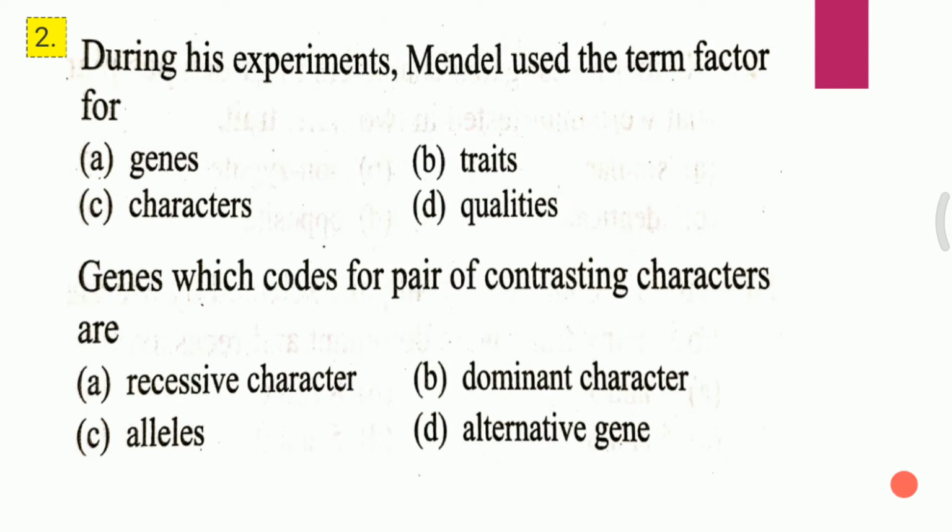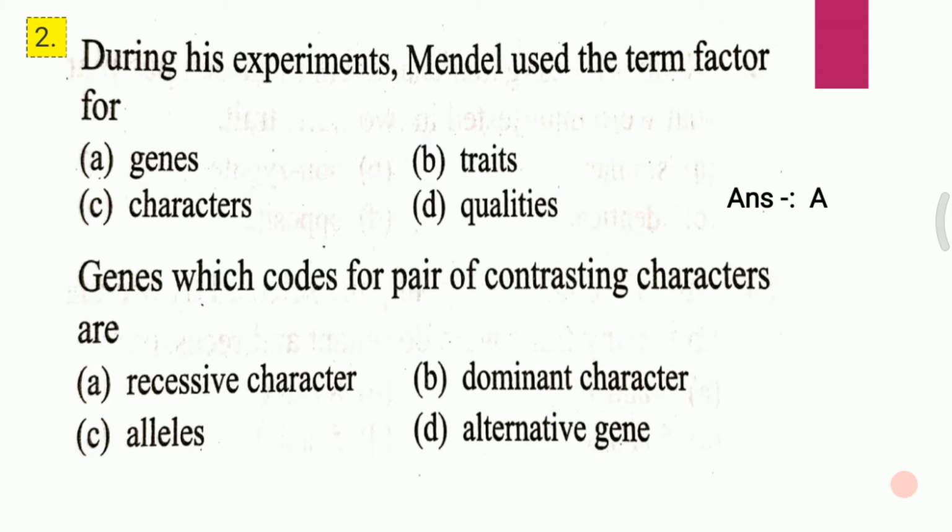Slide second, question 1. During his experiment, Mendel used the term factor for: A. Gene, B. Trait, C. Characters, D. Qualities. And the answer for the first question is A, that is genes.